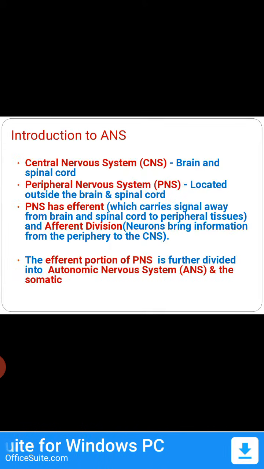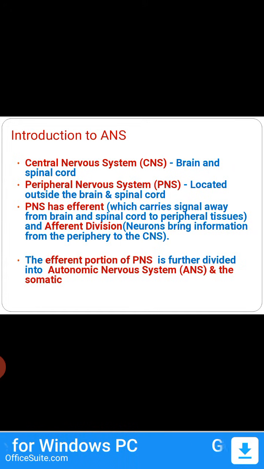The nervous system is divided into the central nervous system, which is made of brain and spinal cord, and the peripheral nervous system, which is outside the brain and spinal cord. The peripheral nervous system has efferent and afferent. Efferent carries impulses from the brain to the other parts of the body, and afferent carries impulses from other parts into the brain. These are the things you know. It's just a brief introduction.